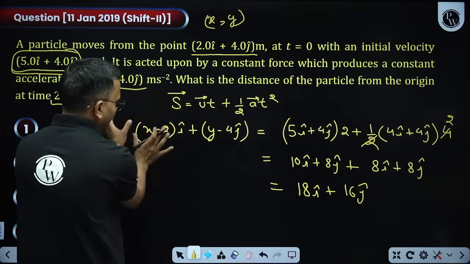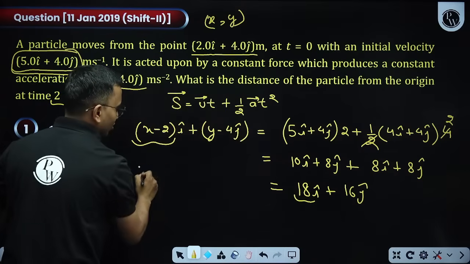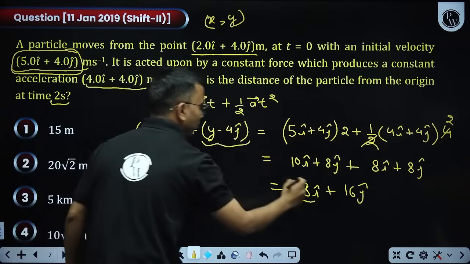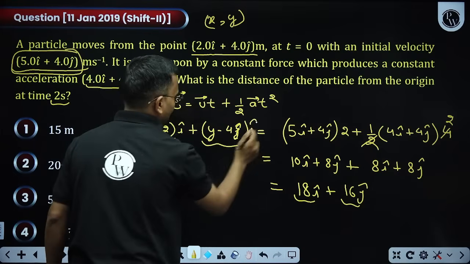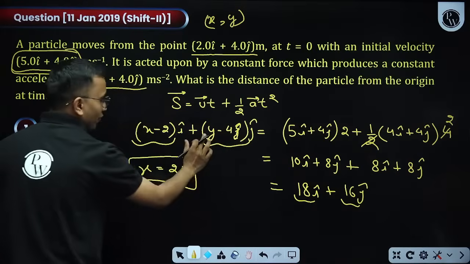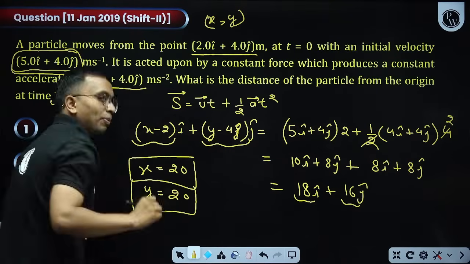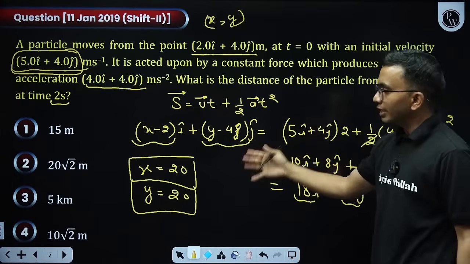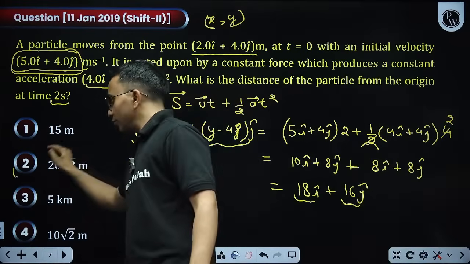From here if I equate i cap with i cap, I can say x comes out to be 20. If I equate j cap with j cap, y minus 4 is 16, so y is also coming 20. Now the particle is at 20 comma 20. What is the distance of the particle from the origin? Particle is at this coordinate, so this is 20 root 2.